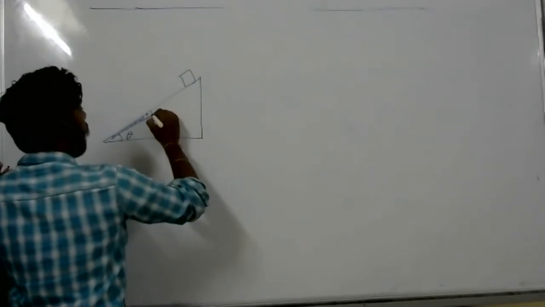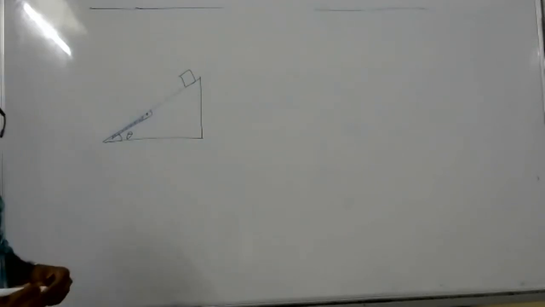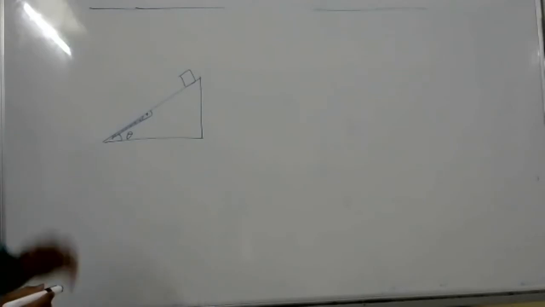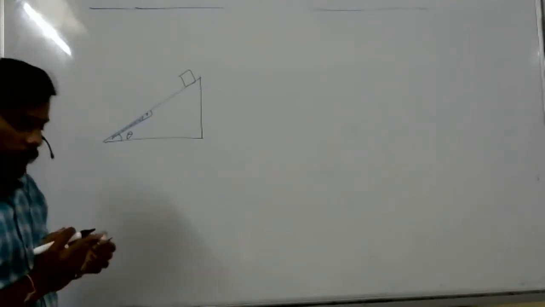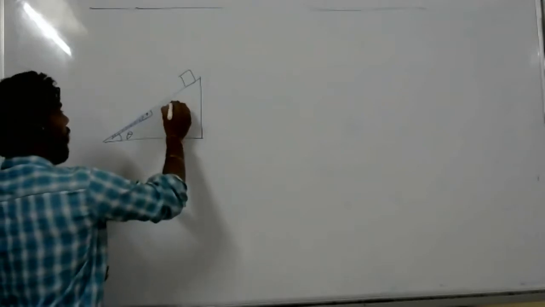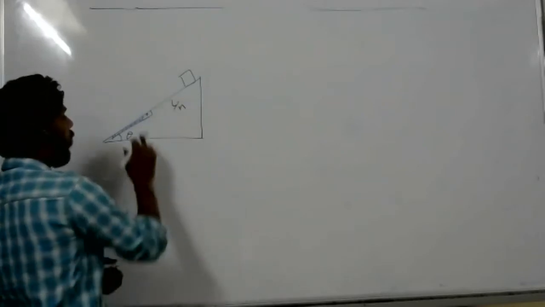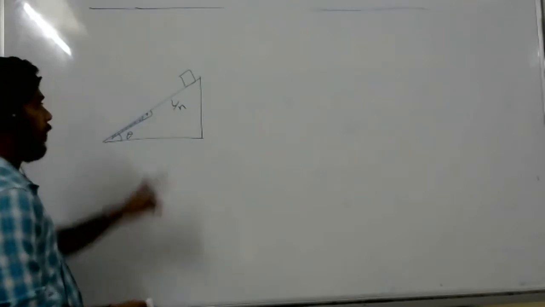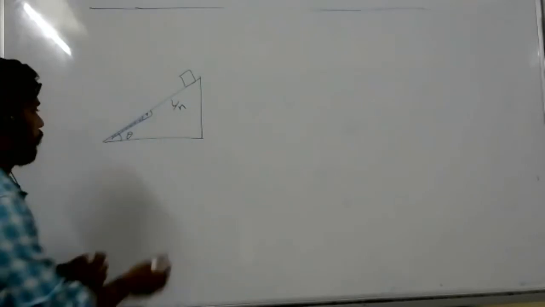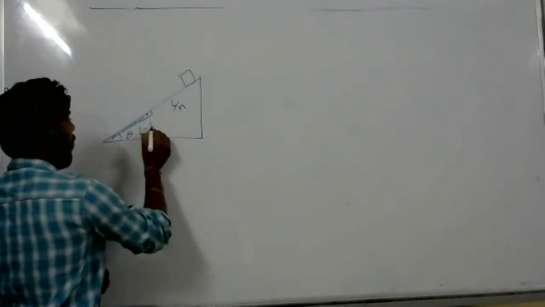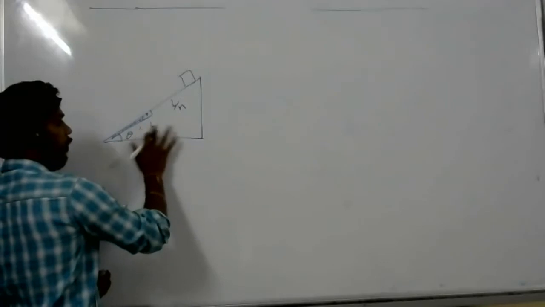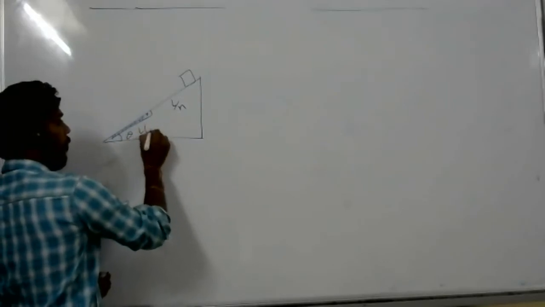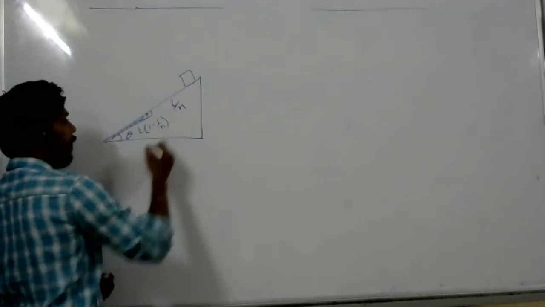What is this length? The frictionless surface. What is the frictionless surface length? Sir, in the question it's given as L by N. Total length is L, and the frictionless part is L by n. So the rough part is how much? L minus L by N. So you can take L common: L times (1 minus 1 by N). Can we take it like this?